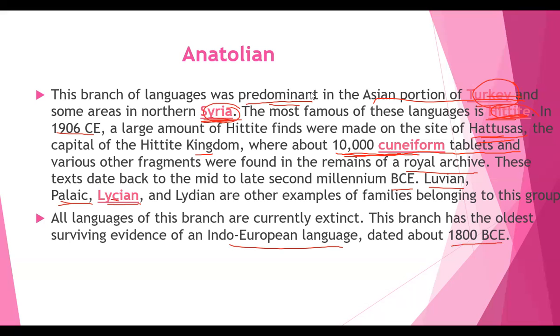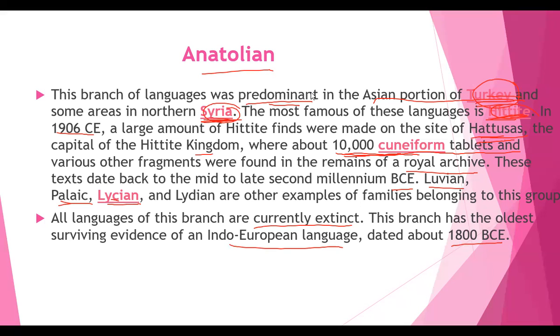So at present, do we find the Anatolian branch? No. It is clearly given that it was extinct. At present, it is not there. But from the exam point of view, we have to know about this branch. So this branch is a very, very important branch. In which portion? Turkey, isn't it?